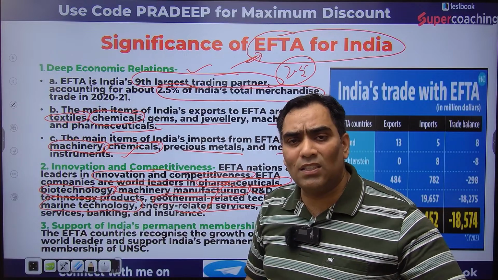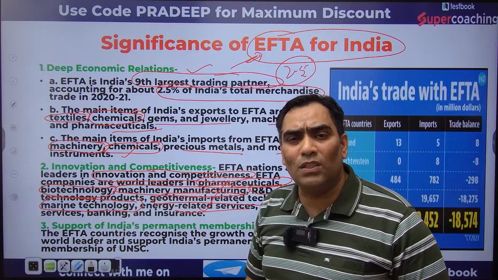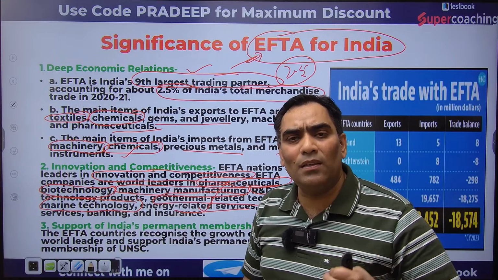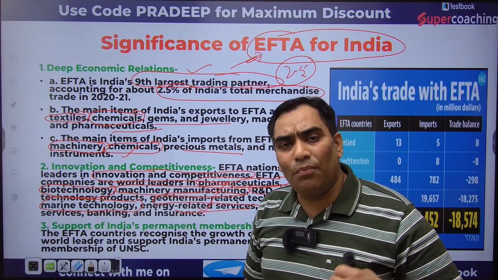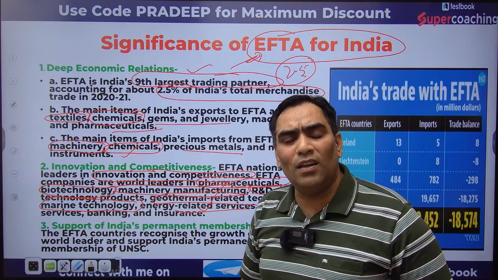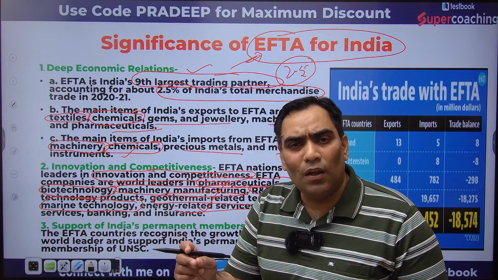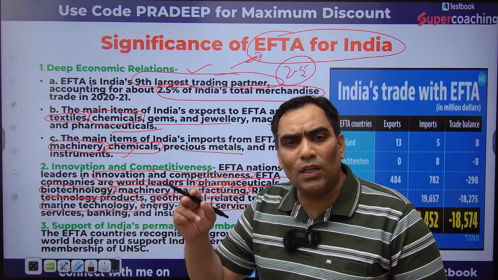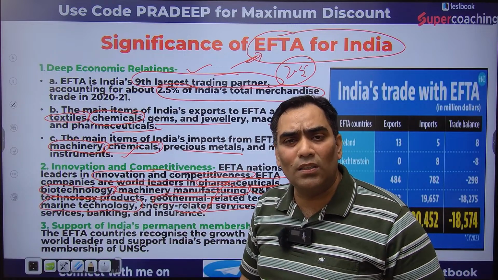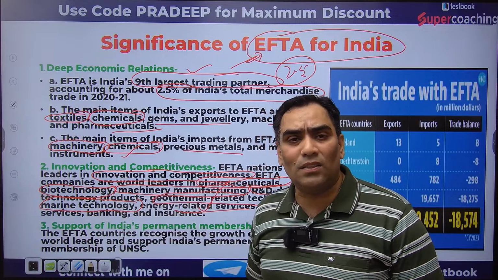Companies from these four nations will come with FDI and advanced technology, and when they come with advanced technology, there will be transfer of technology. When there is transfer of technology, the efficiency of Indian companies is going to increase in all these sectors.